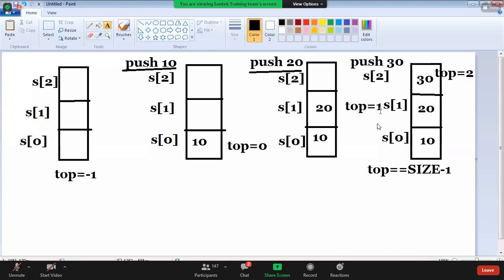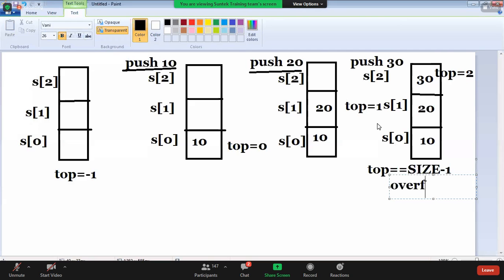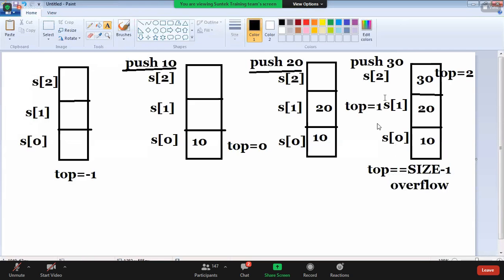That is full, we can't insert one more element. Top is 2, which is size minus 1. Initially stack size is 3. So top equal to size minus 1 means overflow, guys.